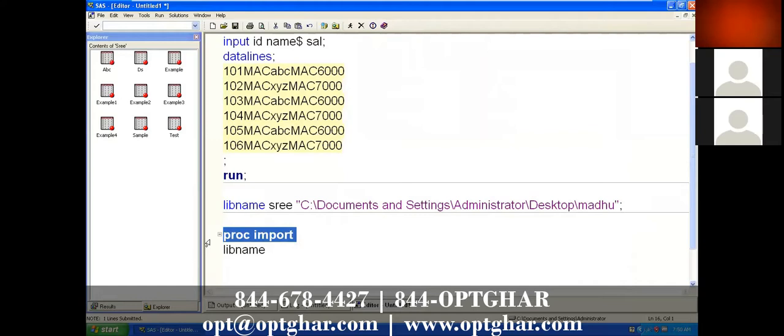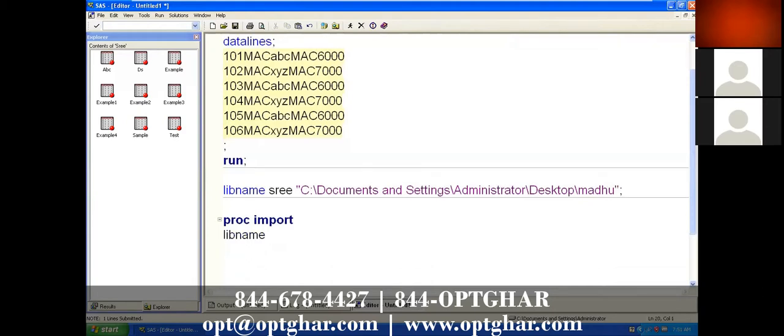Using the libname statement, you can import the data from data sets, but all the data sets will get imported. Which is efficient depends on your situation and your requirement. Suppose, see here, I'm working for development.